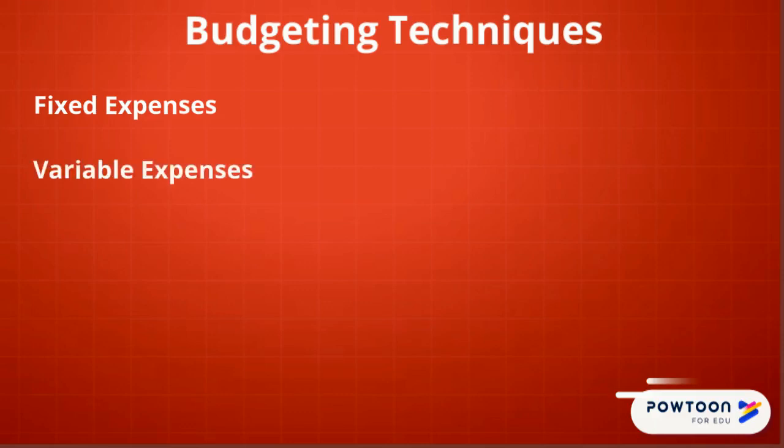Variable expenses involve living costs that differ each time and may not be as easy to estimate, but still must be included in the budget. These may include food, clothing, and utilities.